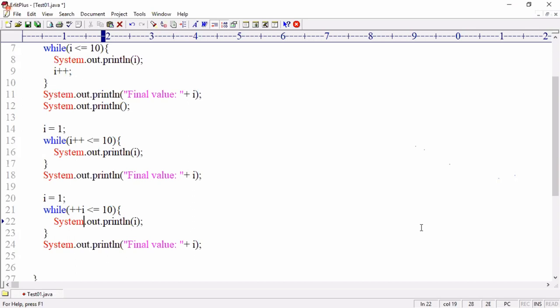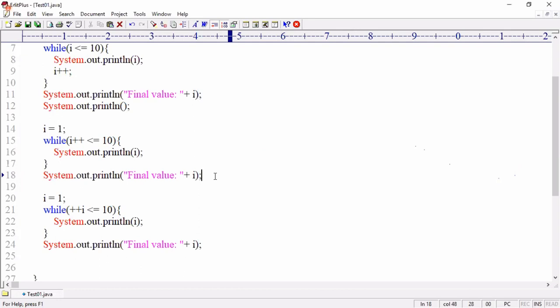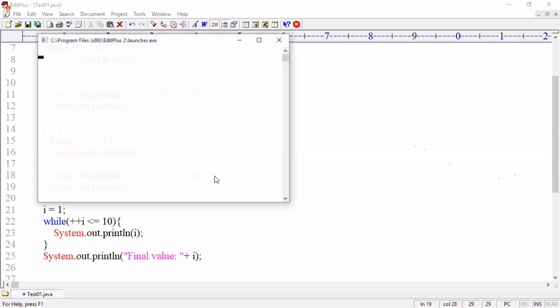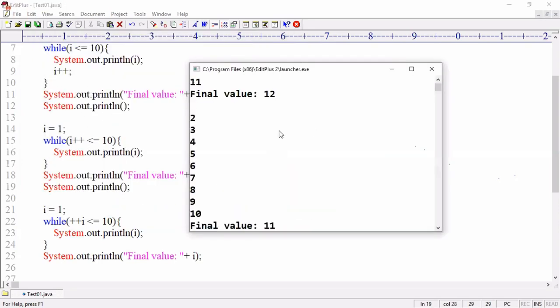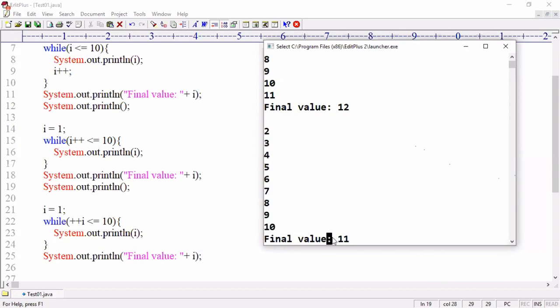Excellent. Now the output will be 2 to 10. Output is 2 to 10. Value is 11. Okay, excellent. The third loop will display output 2 to 10. Why? Because it is increasing properly. After increasing, the value is used. That's why. Earlier, the value used in the condition was 1 and inside the body another value was used. 2 to 10 and here value 11. But the first iteration value is missing.